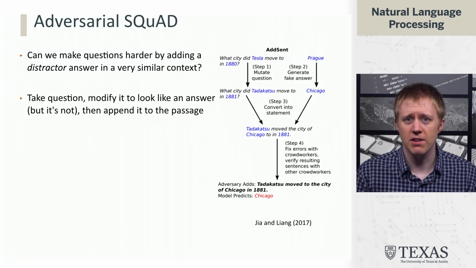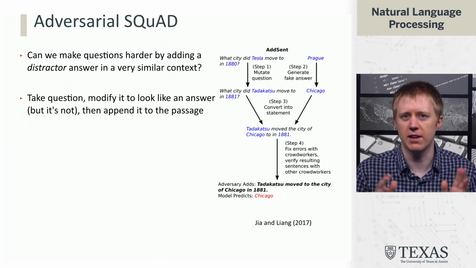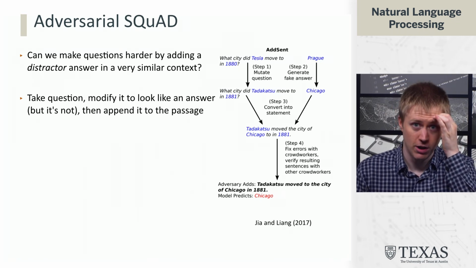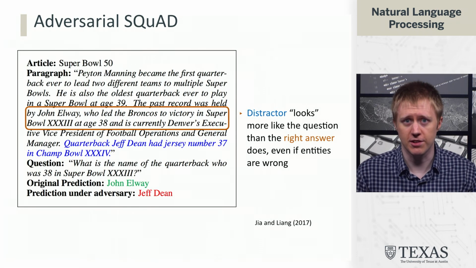They formed a very similar sentence, Tadakatsu moved to the city of Chicago in 1881, but they basically swapped in named entities for essentially random garbage. This is unrelated to the passage, but they stick it on to the end, and then they ask, does the model pick this out, or does it pick out the original answer?